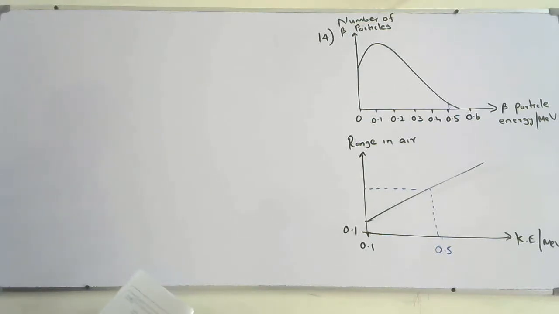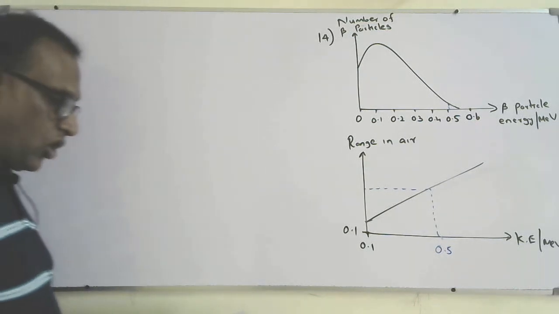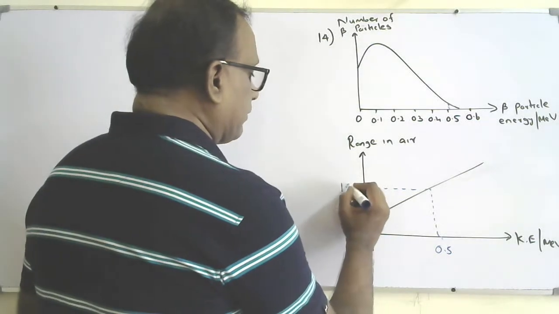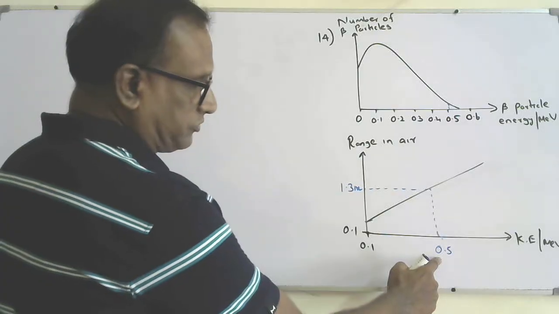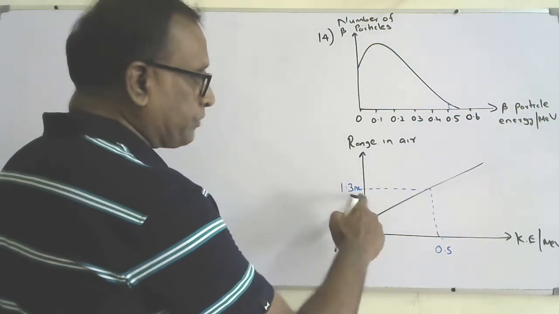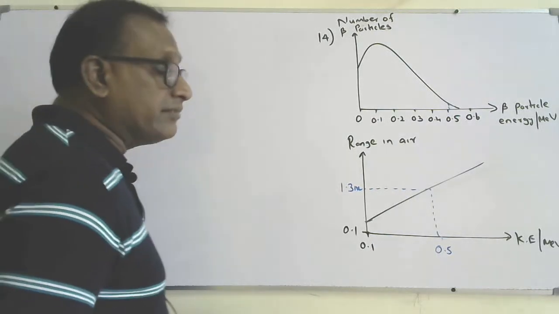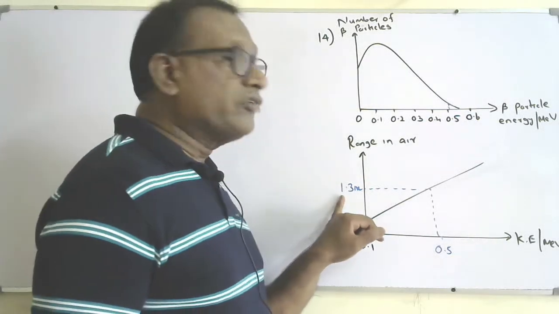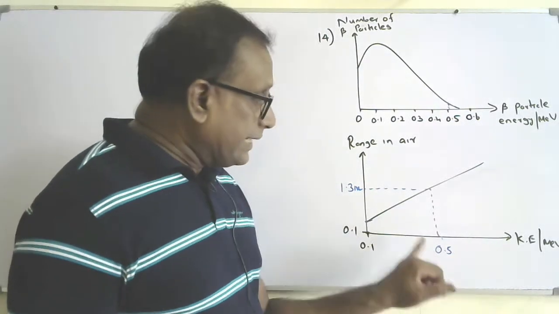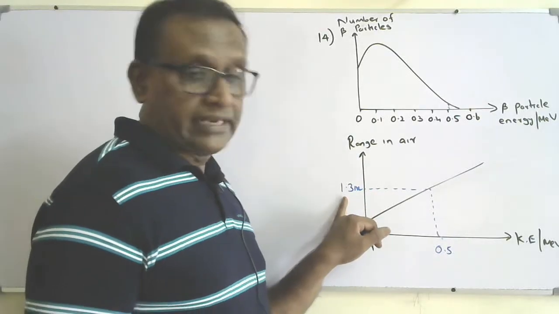When I find it from the graph, for 0.5 mega electron volt of beta particle, the range is almost 1.3 meters. That means it is unable to travel beyond 1.3 meters.